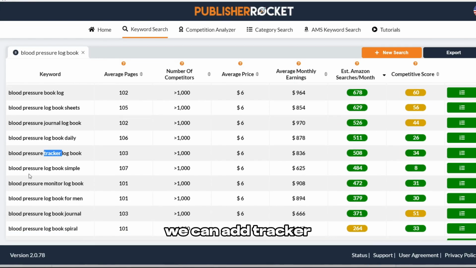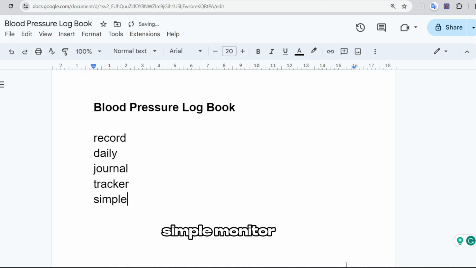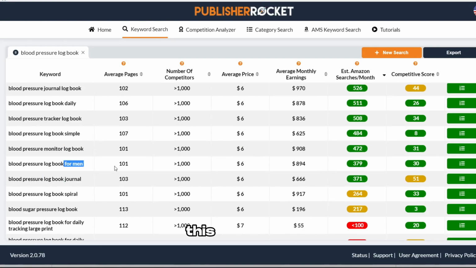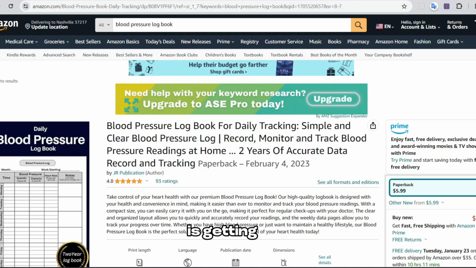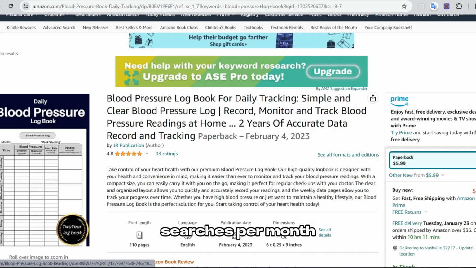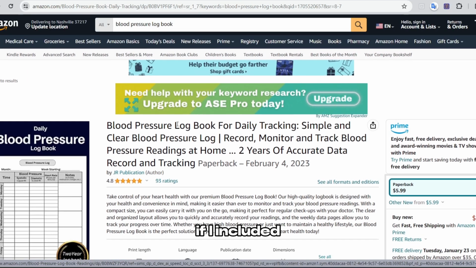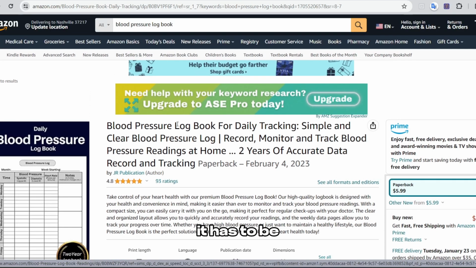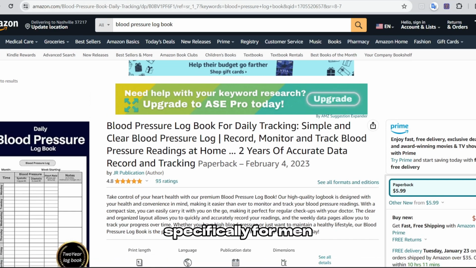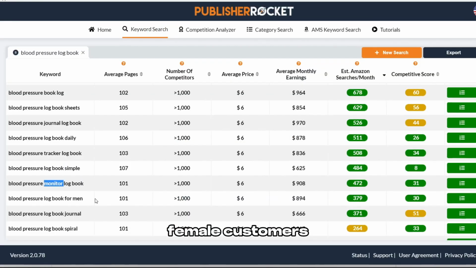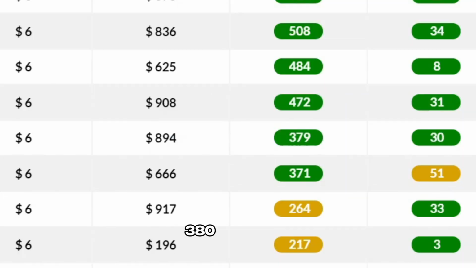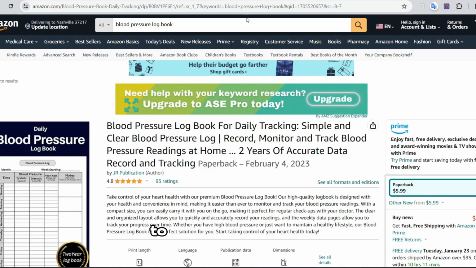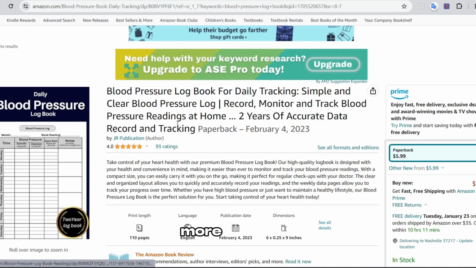We can add tracker, simple, monitor. Here you can see that this keyword is specified for men, and this keyword is getting 379 searches per month. Should I include it? If I included this keyword, it has to be specifically for men. So am I ready for it? Will I sacrifice all potential female customers to get these 380 searches? Is it worth it? To answer the question, I have to do more research.